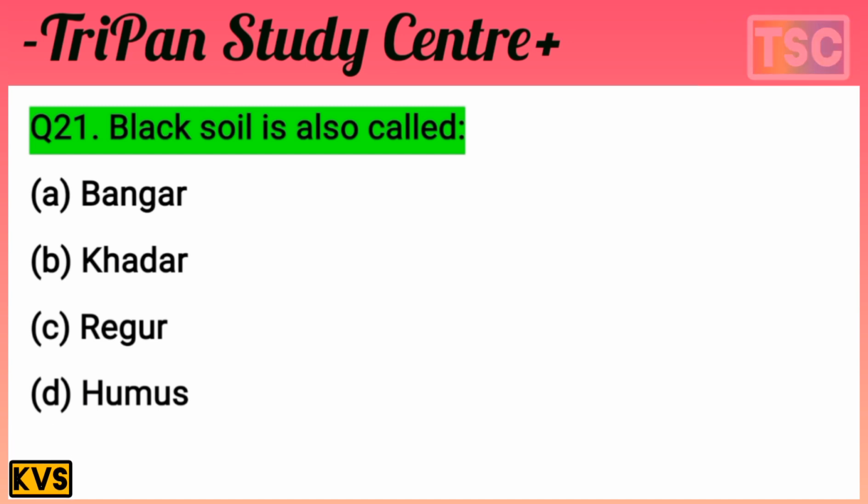You have a thought of your answer. Let's see what our answer for this question is. Black soil is not called Bhangar, and Khadar is also not right. Humus is not right either. Black soil is also called Regur. C option is the correct answer. It's question 21, and C is correct. Regur is another name for black soil.